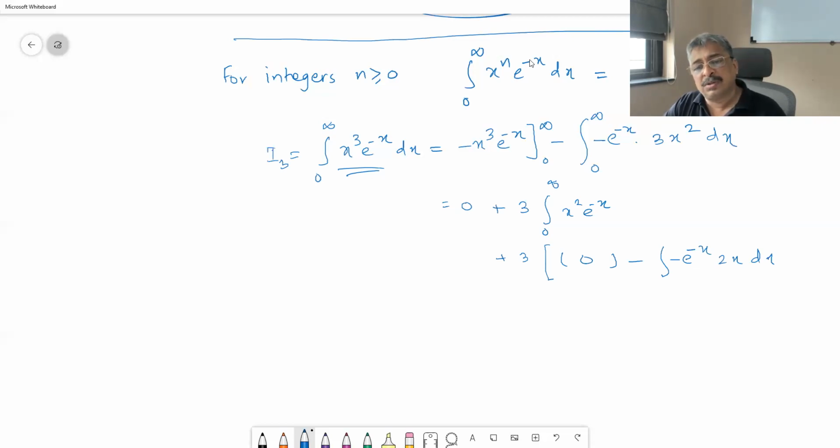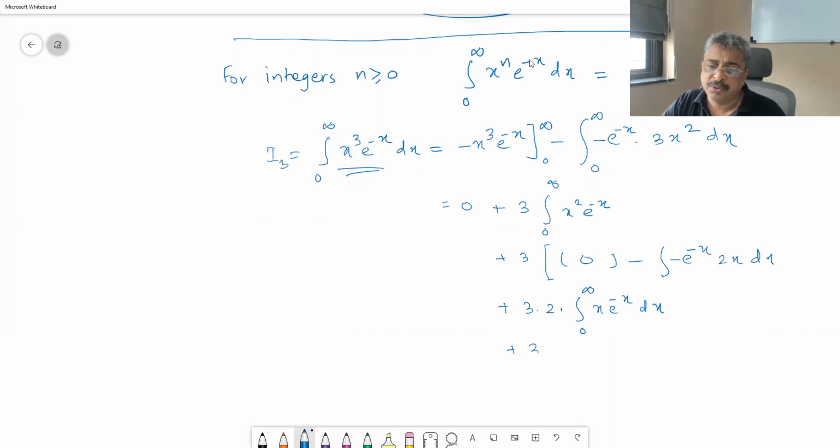So that is again, this was plus 3 times 2 times integral 0 to infinity x e^(-x) dx. Fair enough. So it has gone to one less, and therefore if I do it again, it will end up being 1 times, okay, let us do it.